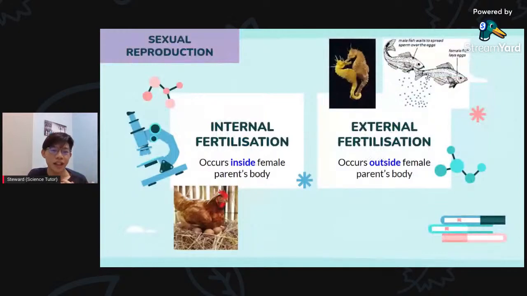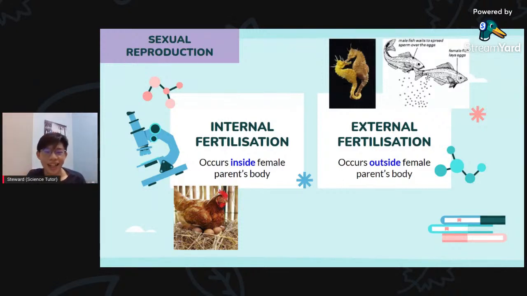For sexual reproduction, we have two types: the first is internal fertilization, and the second is external fertilization. What's the difference between them? For internal, as you can see from the word, it means inside the female body. That means the sperm and the ovum will be fertilized inside the female body. So the eggs will be created inside the female body. You see the hen, she lays her eggs outside. That's how it works.